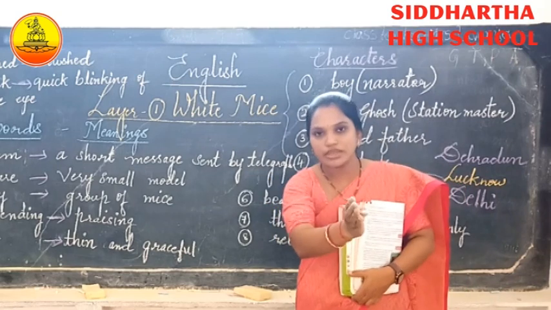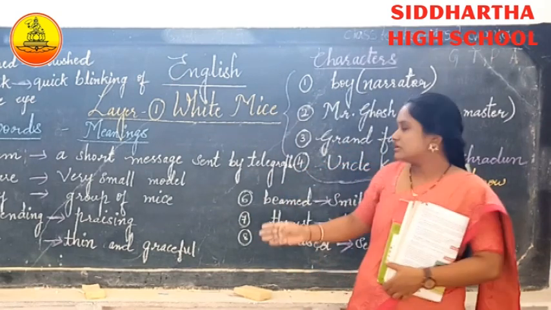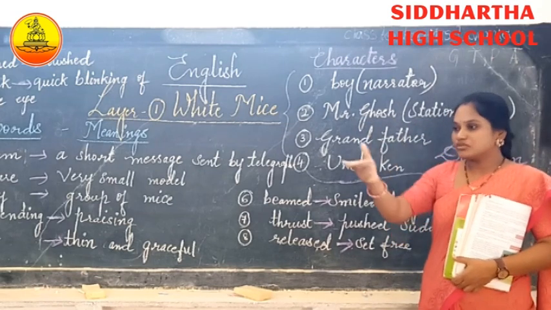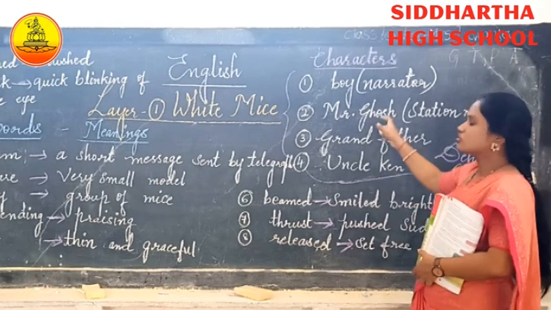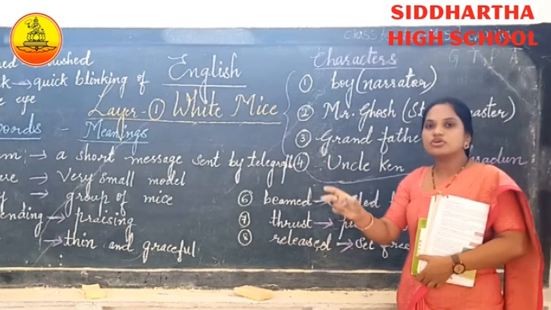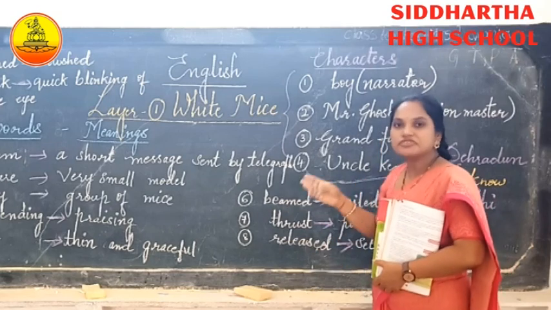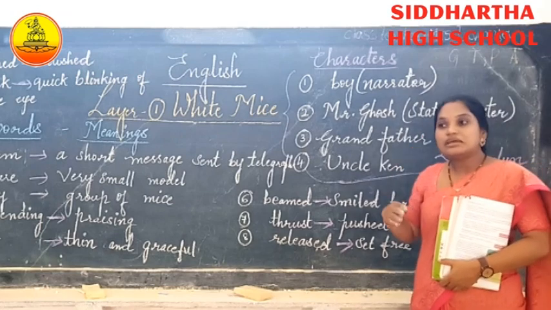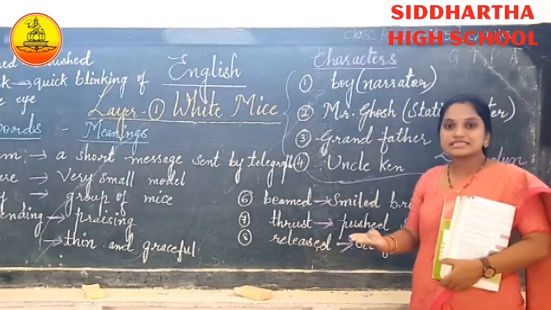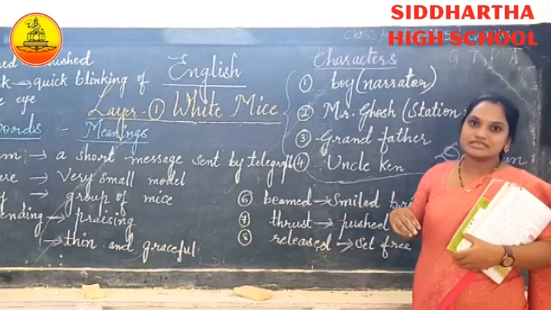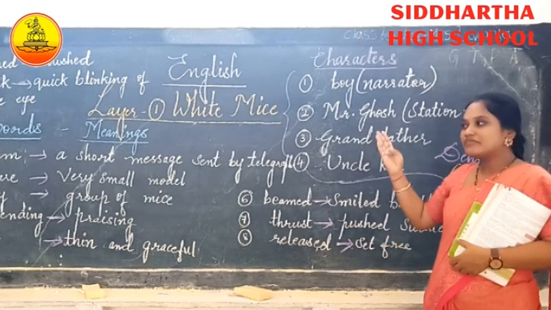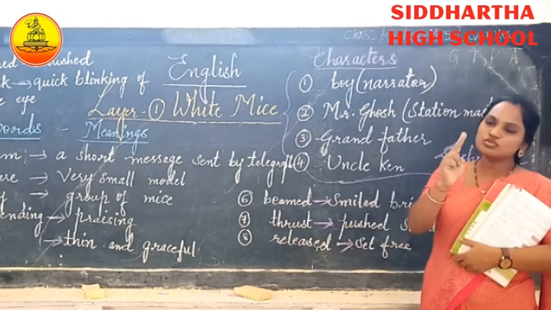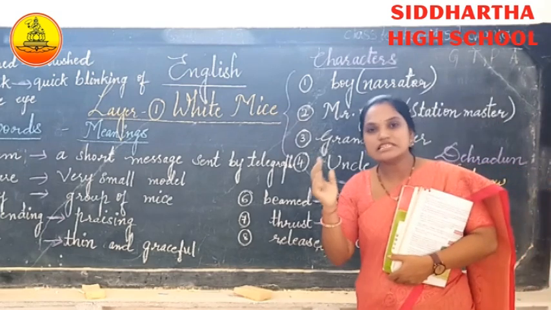When the train was underway, there was a cardboard box. Mr. Ghosh had thrust, that is, pushed, a small wooden box to them and said that it was a gift for you and your grandfather. The boy was very happy and thought that maybe Mr. Ghosh had gifted him more rasgullas to eat. The boy expected that. But when the train was underway, he opened the wooden box and saw two beautiful white mice sleeping on cotton wool.